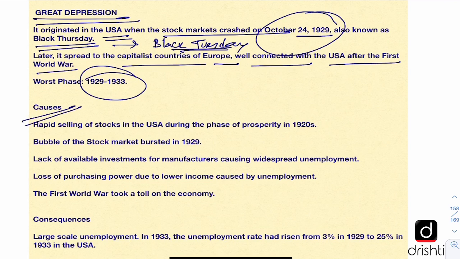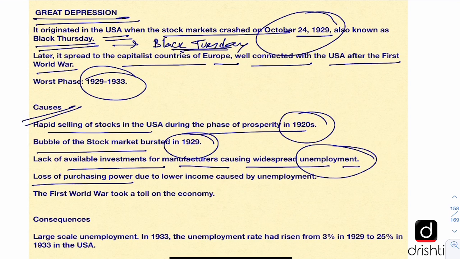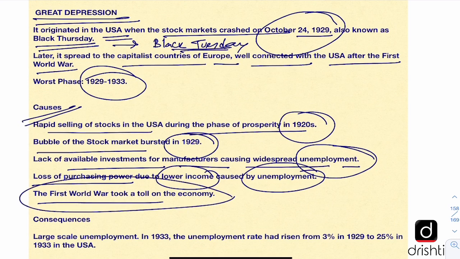And what were the causes of it? So there was rapid selling of stocks in the USA during the phase of prosperity in the 1920s. So a stock market bubble was building up, and this bubble of the stock market burst in 1929. And the lack of available investment for manufacturers led to widespread unemployment. Then the loss of purchasing power due to lower income caused by unemployment. So all the factors were interrelated, interconnected. And the First World War also took a toll on the economy.